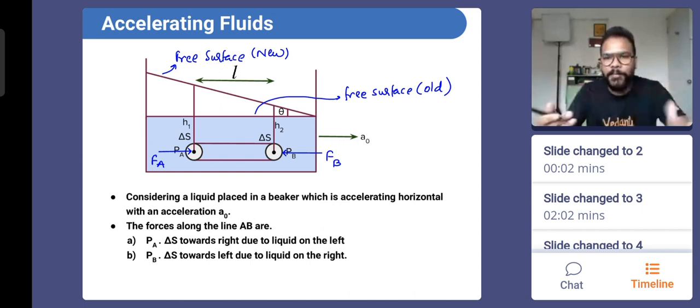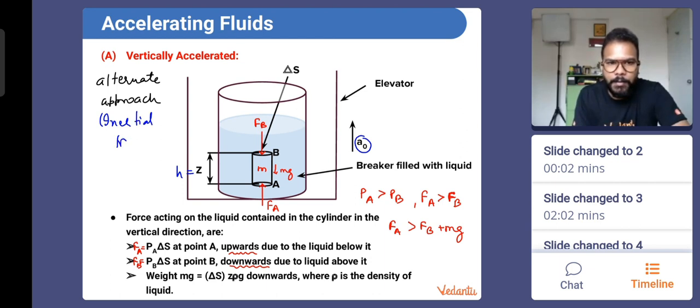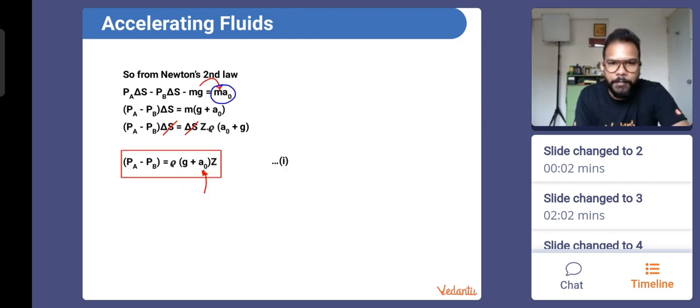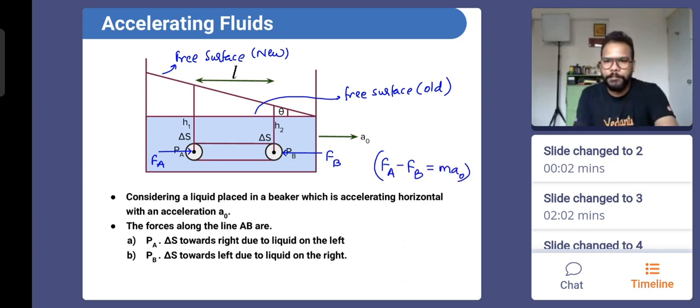This is basically inertial frame of reference approach. Just like this one also was the inertial frame of reference approach, right? Because we equated our final expression to ma. We equated to ma. So this one is also inertial frame approach. So what can I say? Can I say that Fa minus Fb should be equal to mass into acceleration? Do you agree? For just simple laws of motion approach. Perfect. Thank you. So pay attention, everyone.